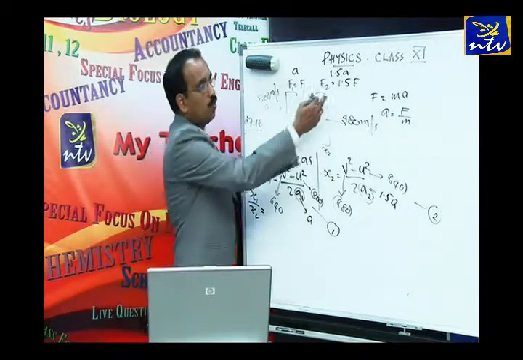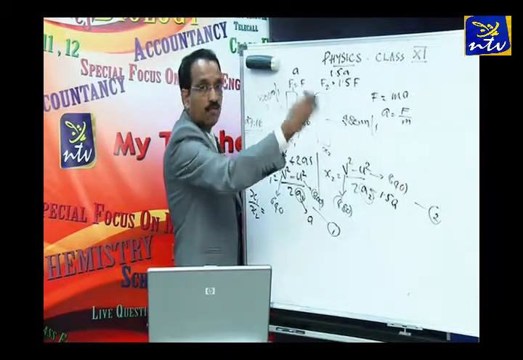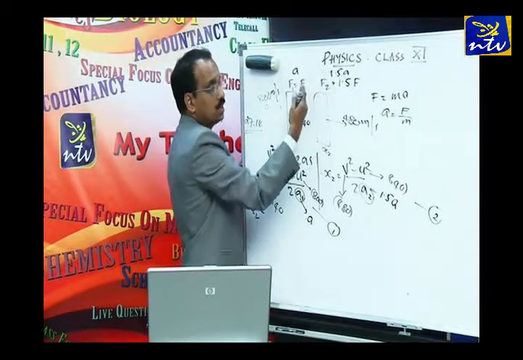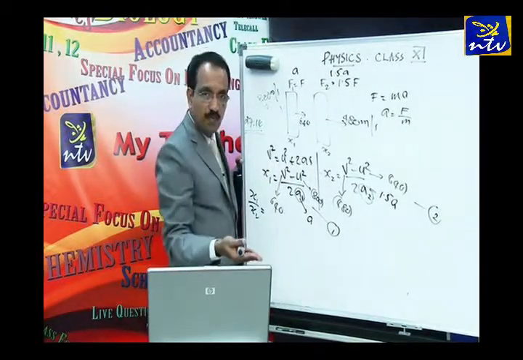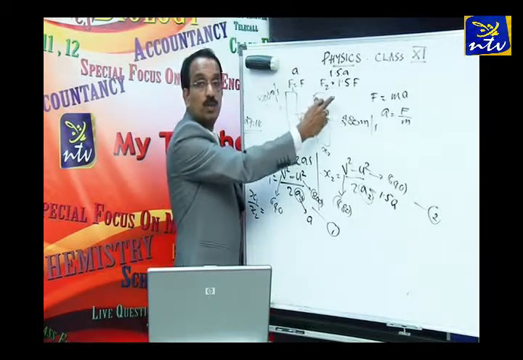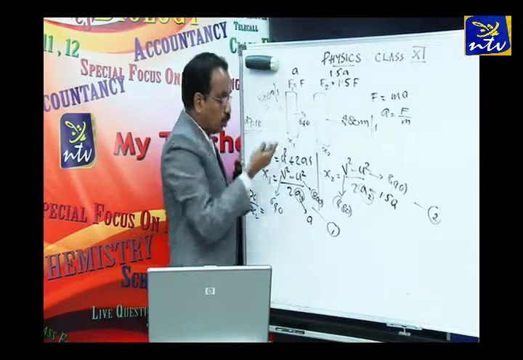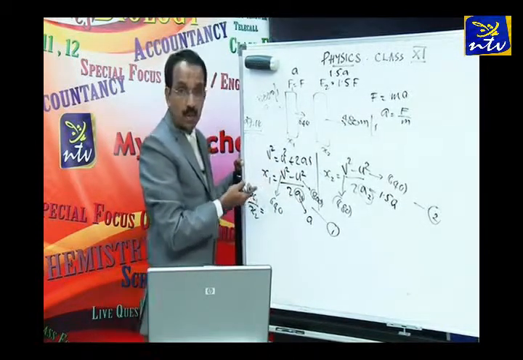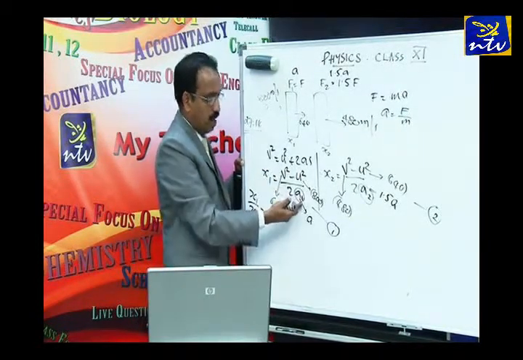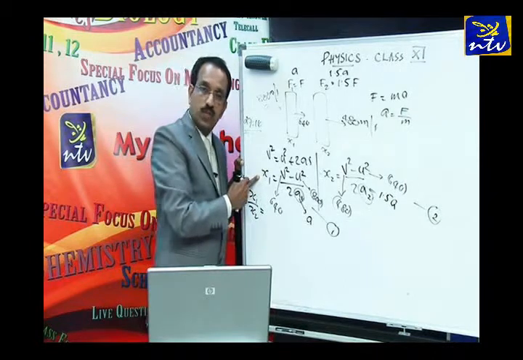That means if this is F, this will be 1.5F. Accordingly, the acceleration also will be different. If it is a, this will be 1.5a. So use this equation. I hope it is clear. You use this equation, v squared minus u squared by 2a, and get an equation for x1.